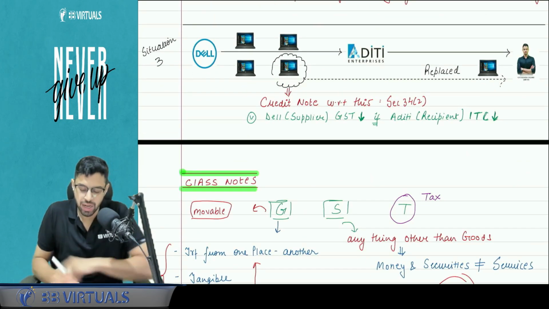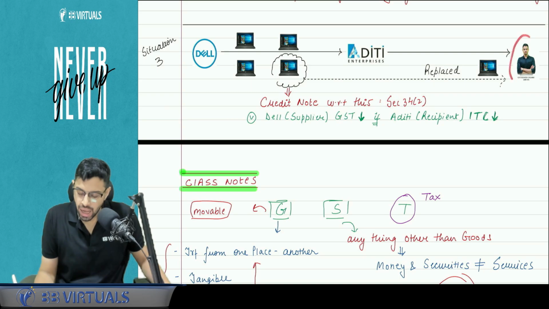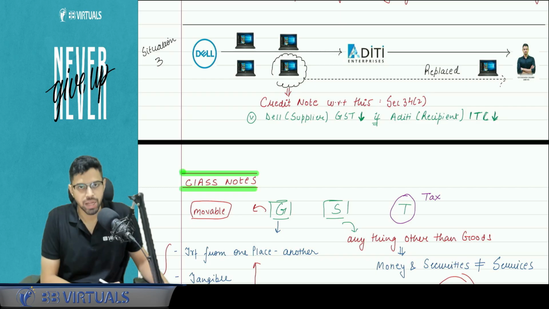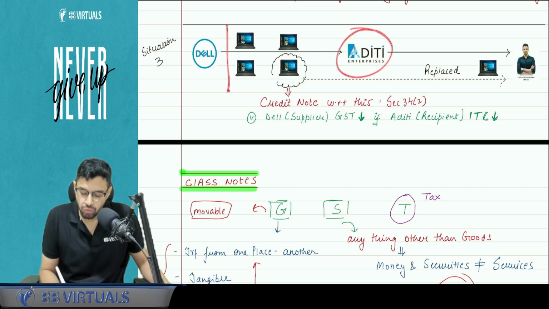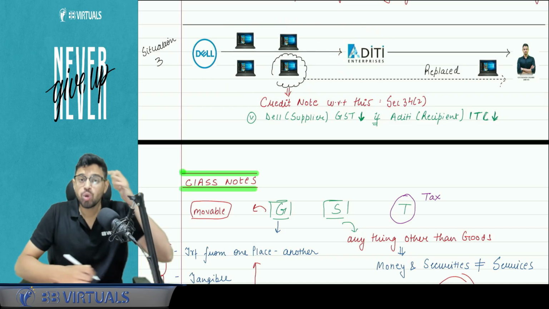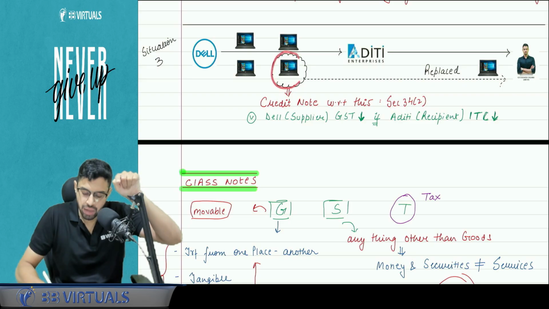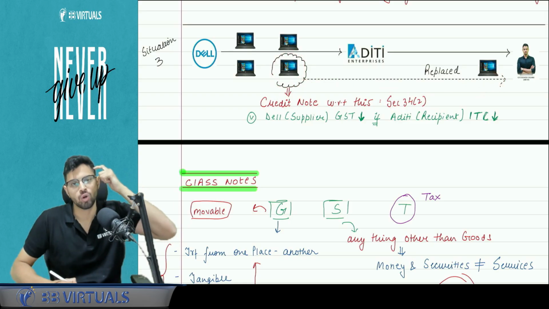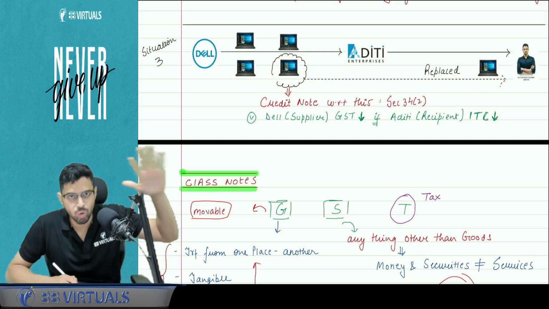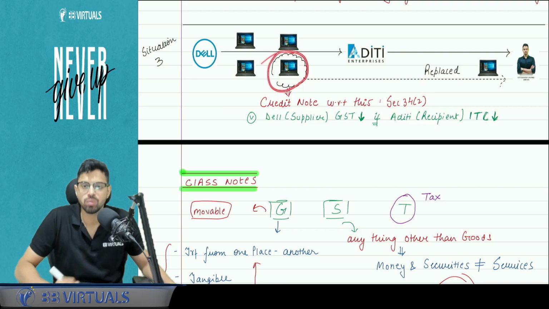Situation number 3, very, very important. What happened? I wanted certain replacement services. Aditi had bought, let's say, 4 laptops from Dell. Pay attention. Out of that stock only, Aditi gave 1 laptop and replaced it to me free of cost. So this is not use of own stock. This is use of the stock from the manufacturer.